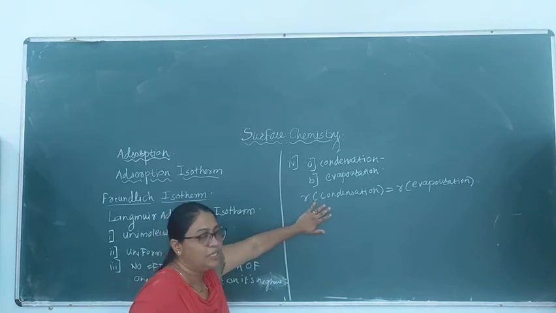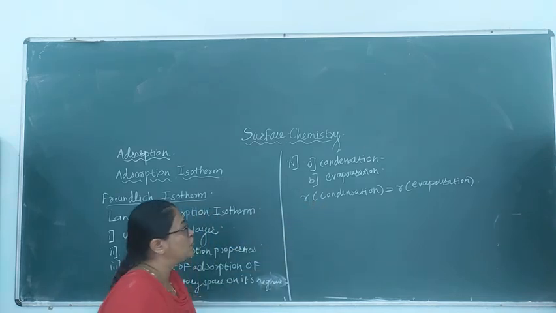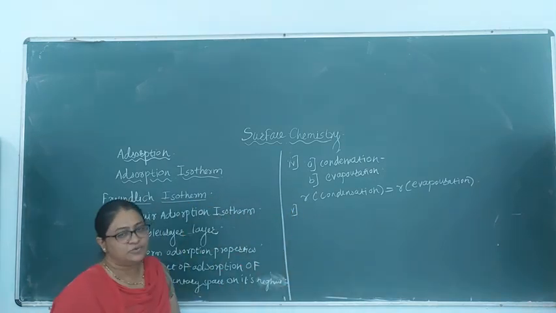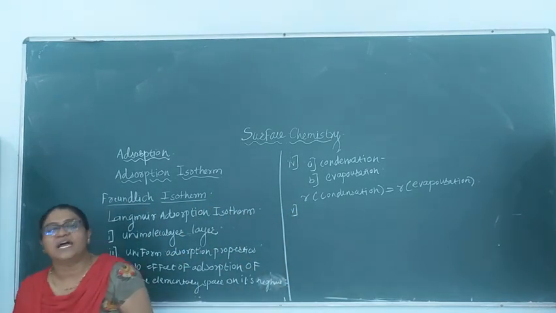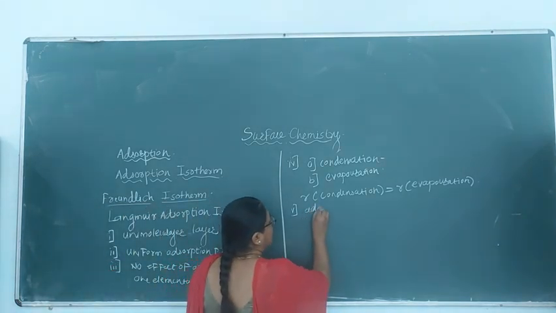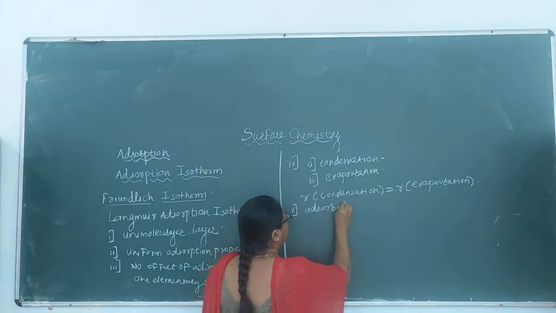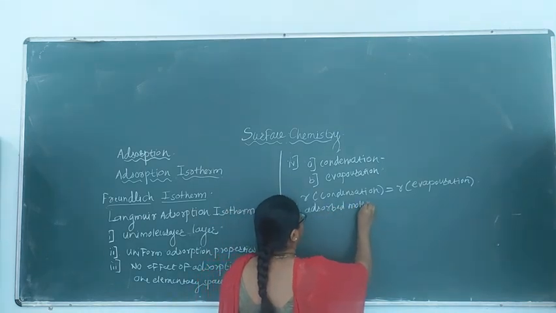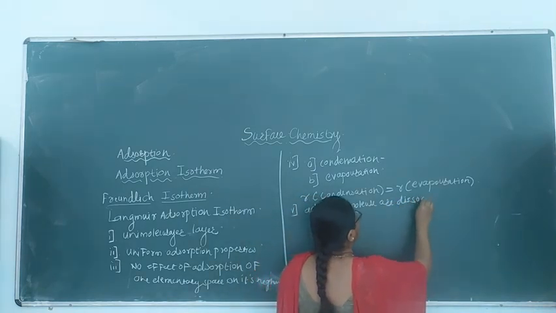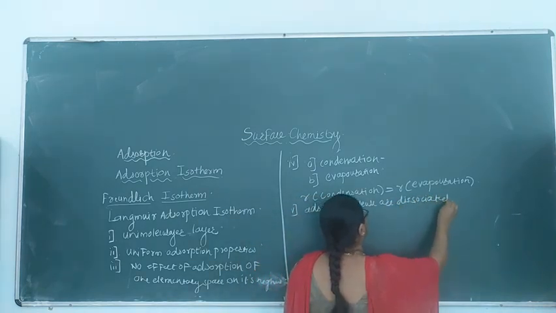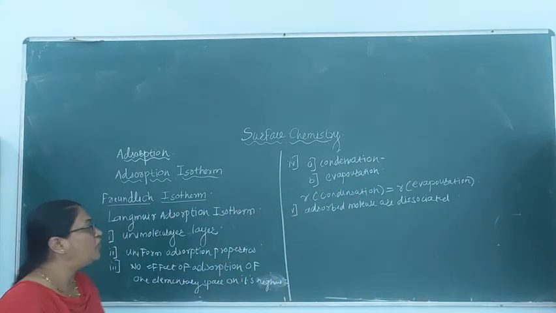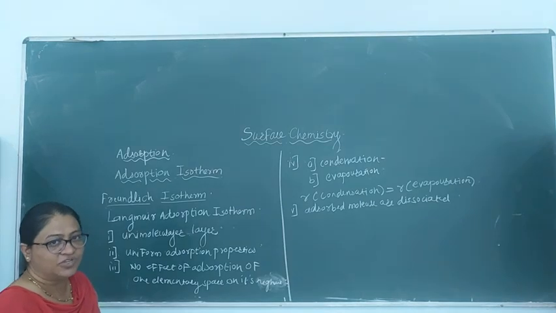This is a very important assumption of the Langmuir adsorption isotherm. And the last assumption is that the molecules which are adsorbed on the surface of solid, they get dissociated. Adsorbed molecules are dissociated. So these are the 5 assumptions of the Langmuir adsorption isotherm.